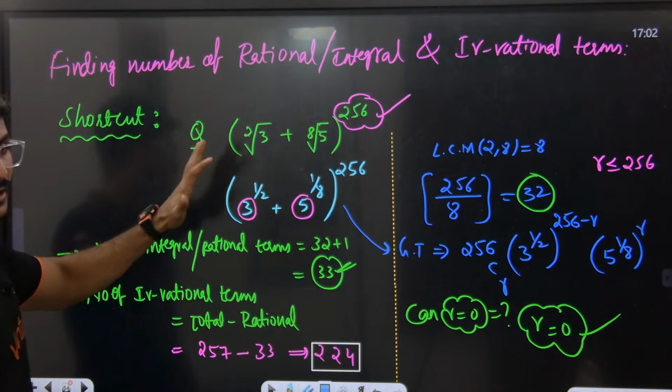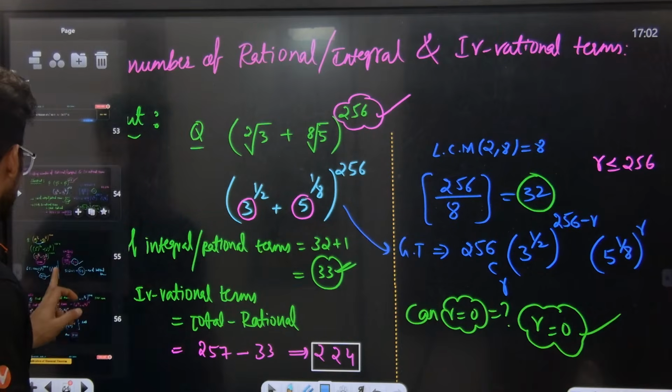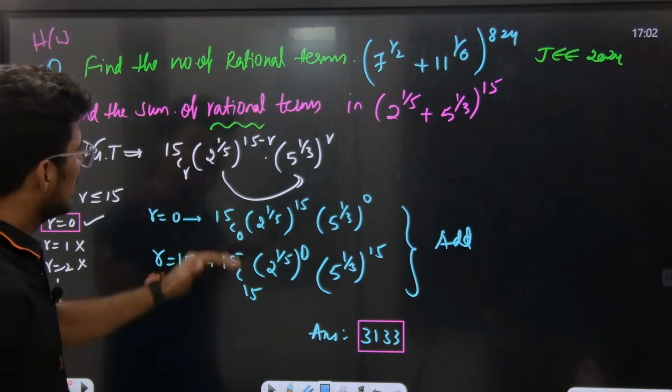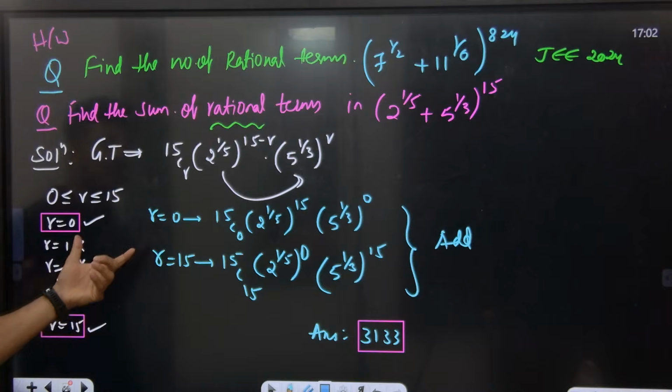This is the shortcut. If you want the method, you can go with the method. This is the method. We need to find out the number of rational terms. Here, how many rational terms are there? Tell me.